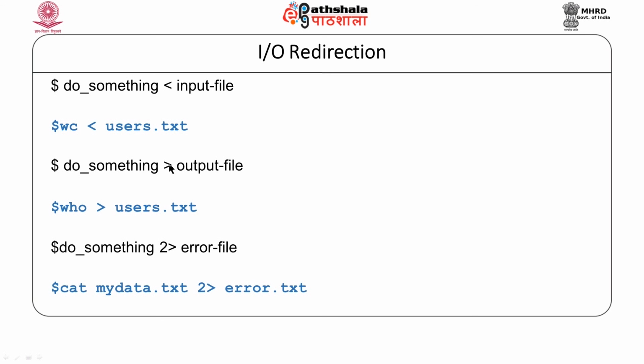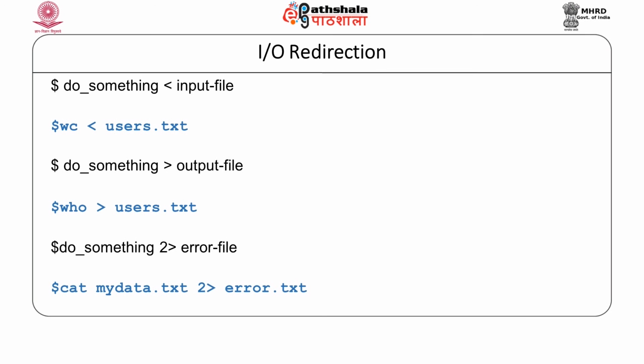Now, the other direction is like this, this redirection is done from some command to a file name. It is the reverse of the previous one. So, here you can see the who command will list the users who are online, and the list is being saved in a file users.txt.